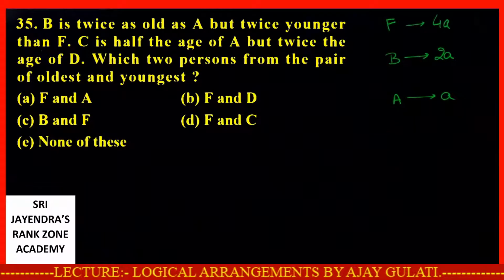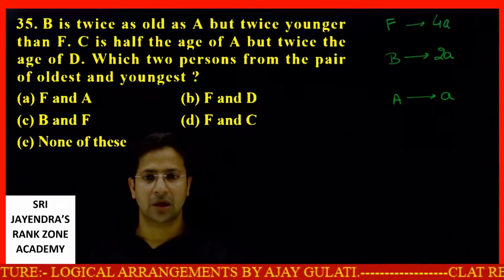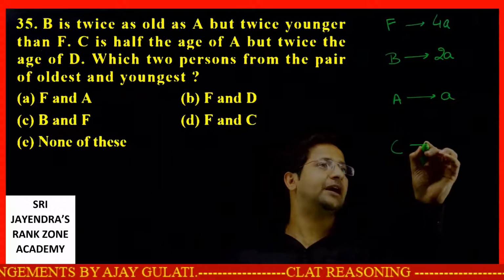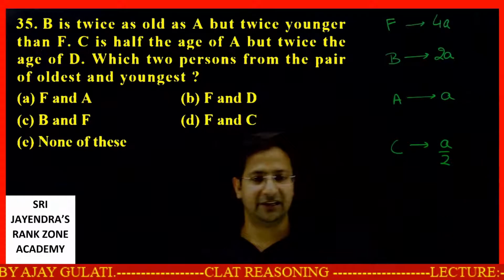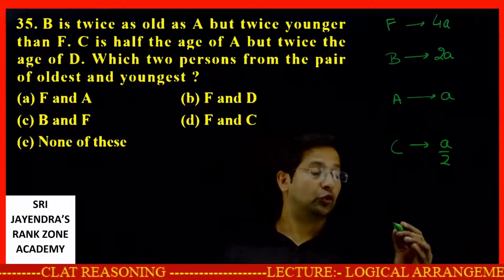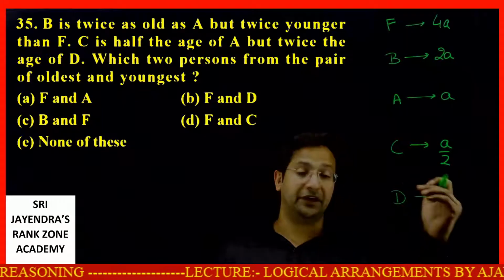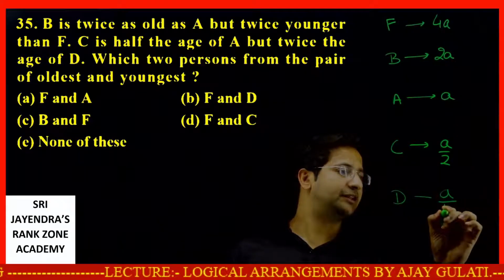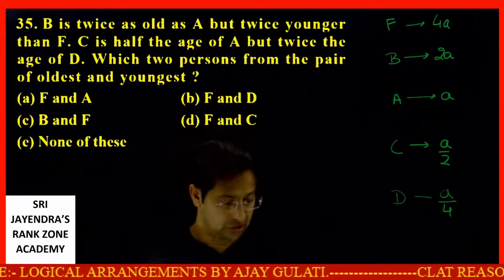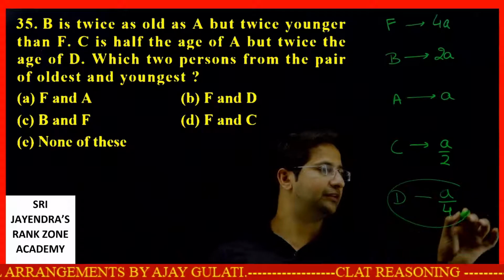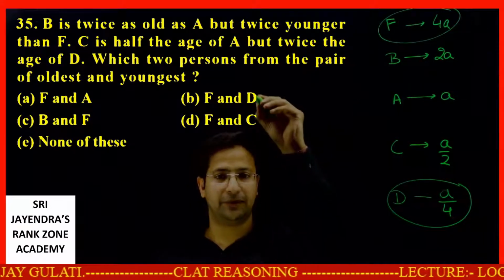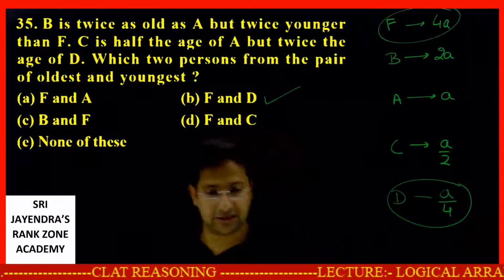Next, what do we have? C is half the age of A. C's age will be half of A. Very easily done. C is half the age of A, but twice the age of D. So the age of C is double that of D. Double that of D means if you double this number, you will get this number. Which two persons form the pair of the oldest and the youngest? This is the youngest and this is the oldest. F and D form the pair of oldest and the youngest.